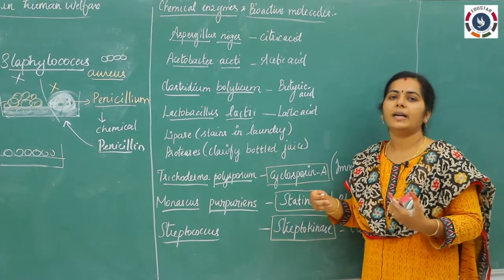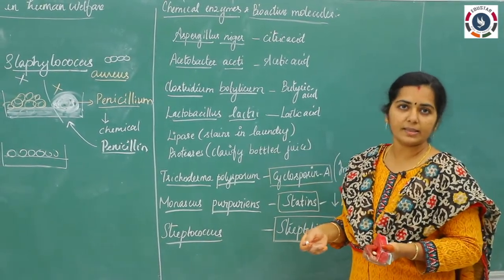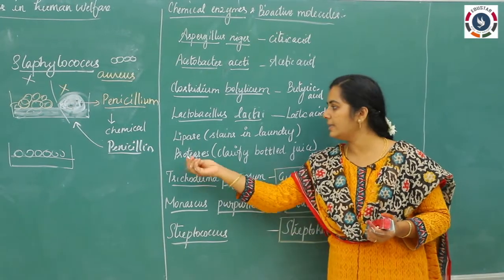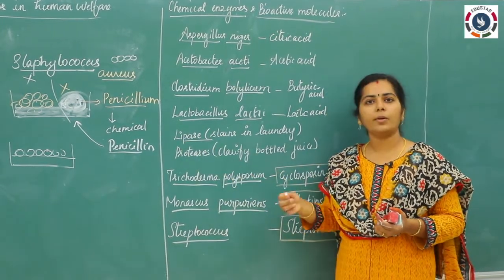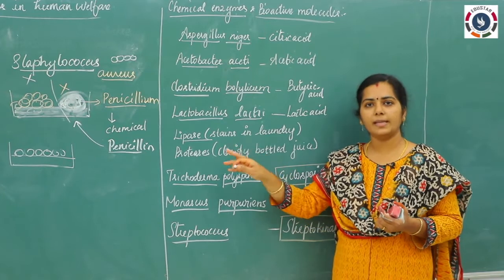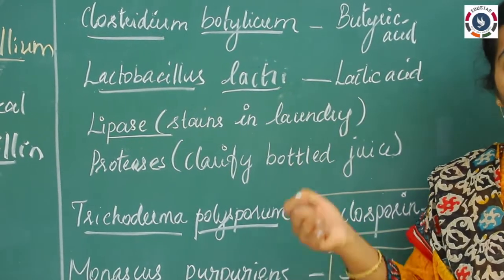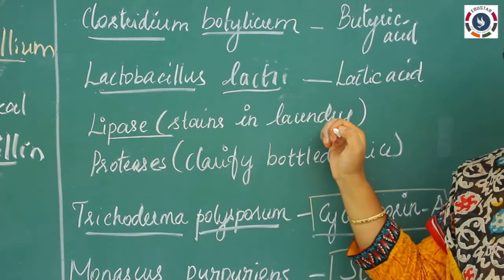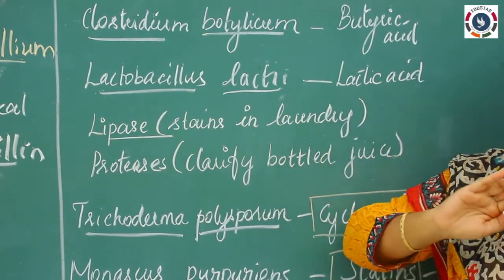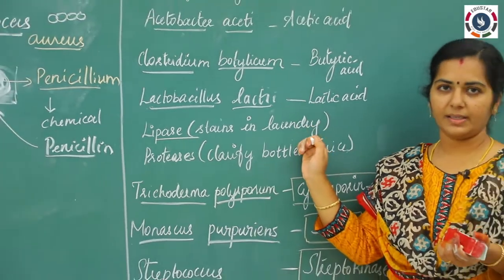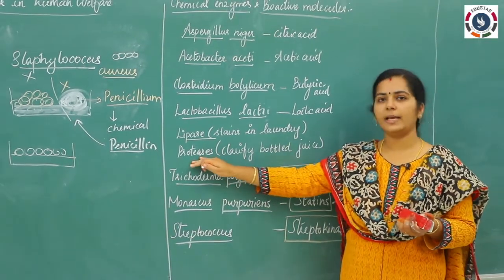In our daily life we are using a detergent, right? So in our detergent we have an enzyme, lipase. Some microorganisms are able to produce the enzyme lipase. So we isolate the lipase enzyme from the organism in large quantities and use it for our laundry purpose, that is, it will remove the stains in our dress. Okay. The next one is protease enzyme.